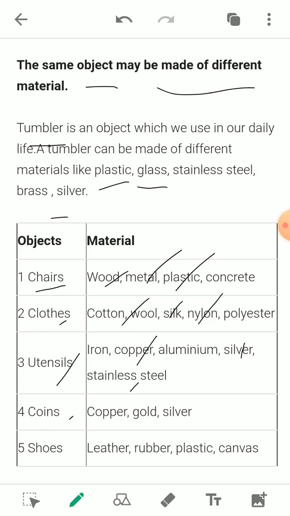Coins, you know, there are a lot of different types of coins, made of copper, gold, or silver. So you see the objects are the same, but they can be made up of different materials. Shoes, there are plastic shoes, rubber shoes we use, as well as leather shoes we wear. So shoes are an object and can be made up of different materials.